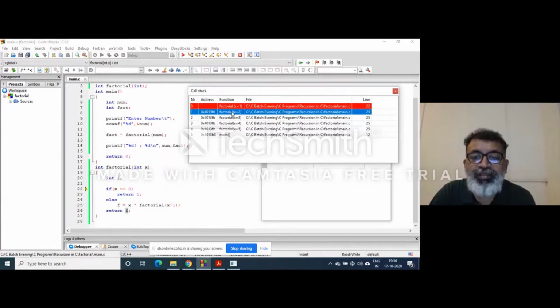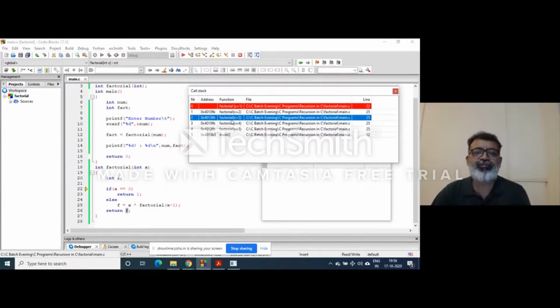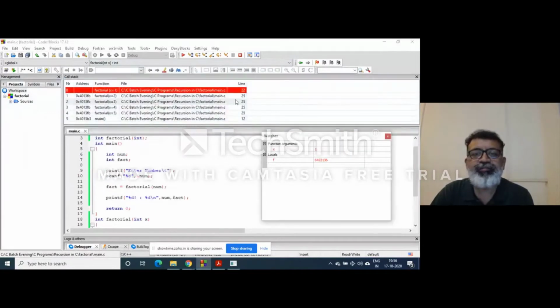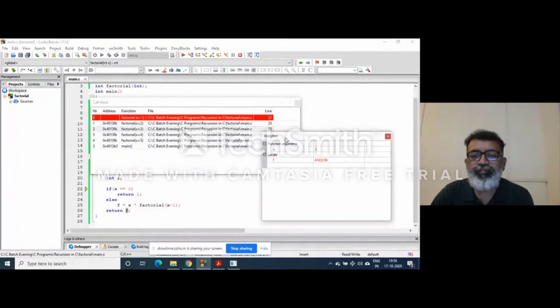Now this function is getting called by this function, so similarly it will be executed. You can watch it here. I will go on single stepping. Just watch how the values of x and f change. So the value of x is 1, f is 1. Value of x is 2, f is 2. Now this 2 will be multiplied by 3, so the value of x will be 3 and f will be 6.